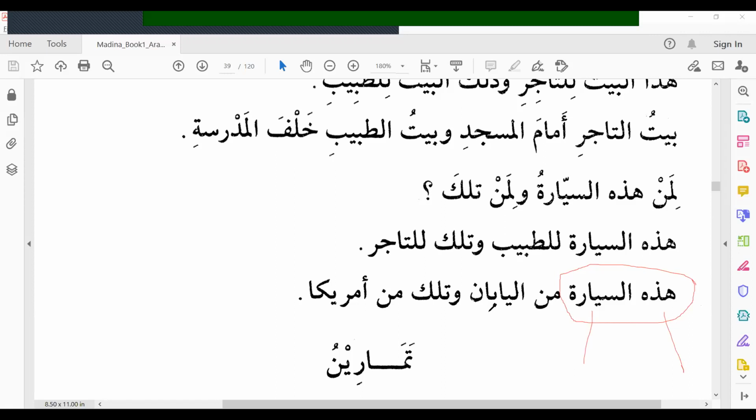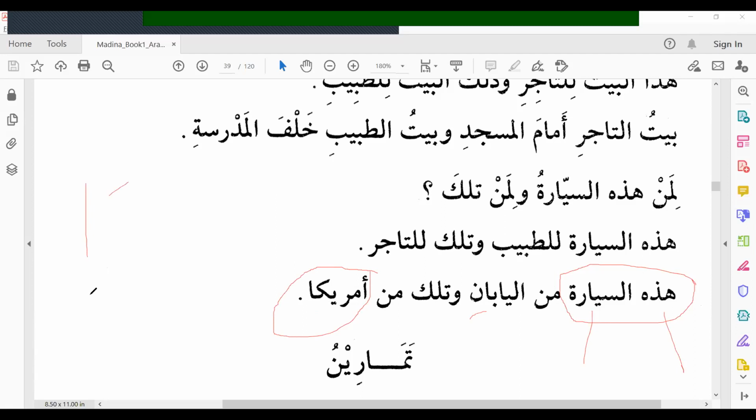Min al-yabani. So we have given kasra here. Min al-Japan, from Japan. This car is from Japan. Watilka, and that is min Amrika. Why? It's an Ismul Maqsoor, which ends with alif and the letter before it takes fatha.